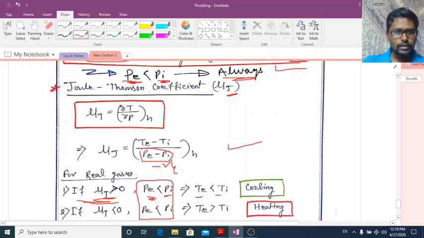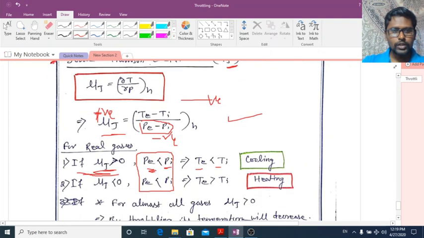And we are saying that for a case μj is greater than 0, and the denominator is negative. This means we are taking a case where this μj is positive. To get this μj positive, this numerator should be negative. So if the numerator has to be negative, that means TE should be less than TI.